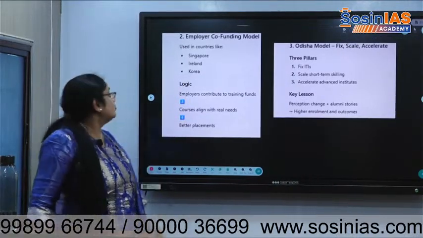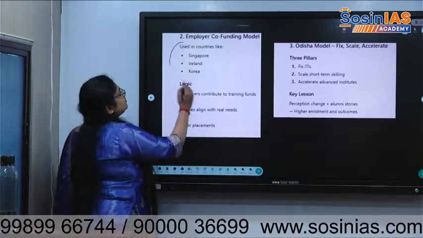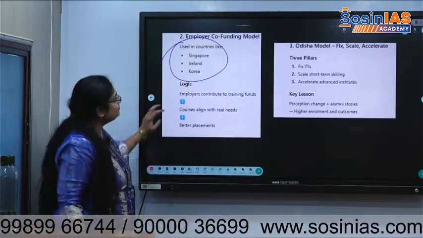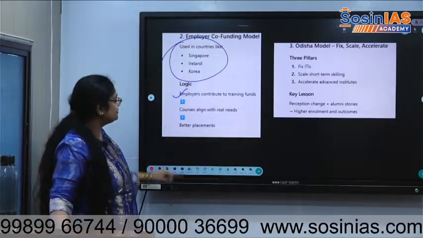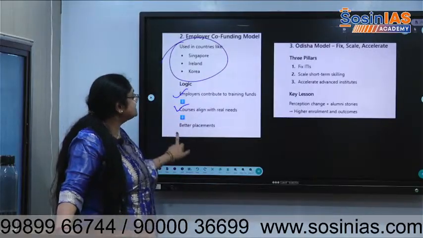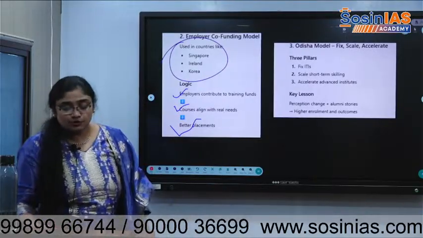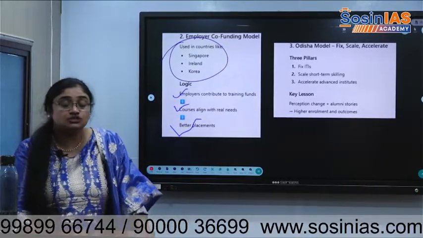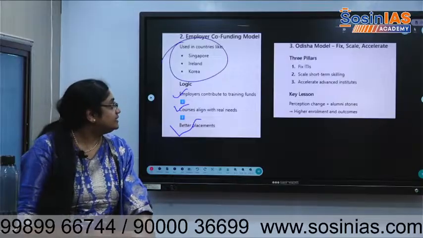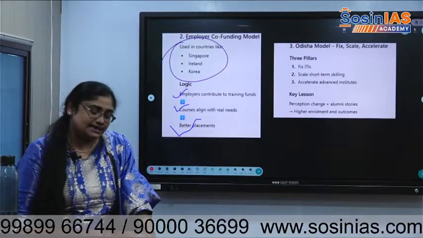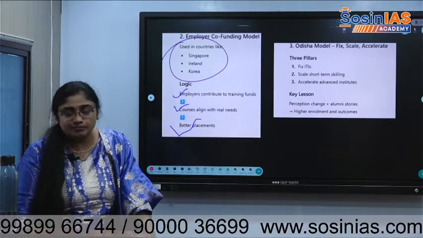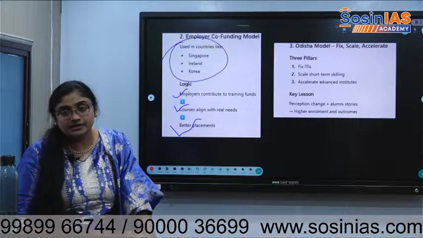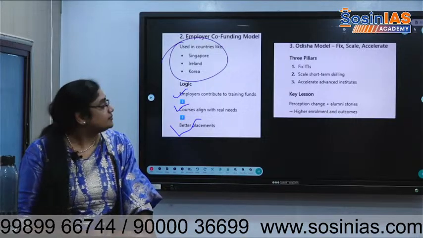The employer co-funding model is used in countries like Singapore, Ireland and Korea. Employers contribute to the training funds, so courses align with real needs and give better placements. Here in India, some industries are paying, but mostly it is paid by the government. There is the Orissa model highlighted in the Economic Survey, very important. Please write that for your economy answer writing.